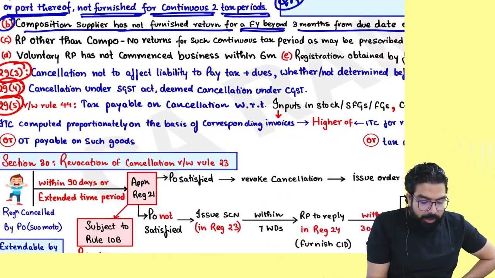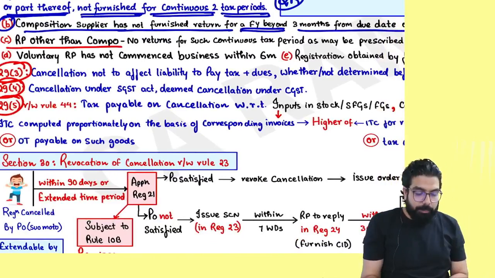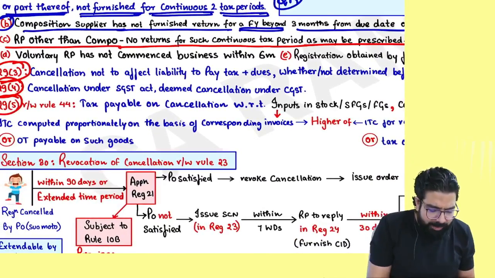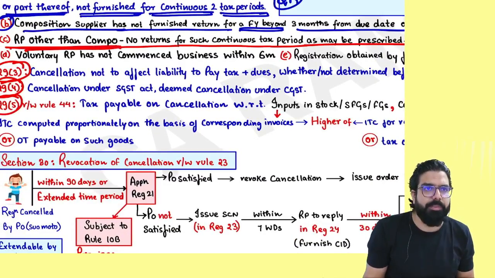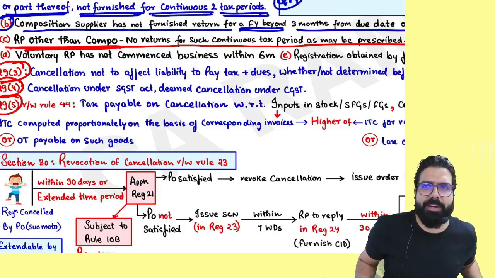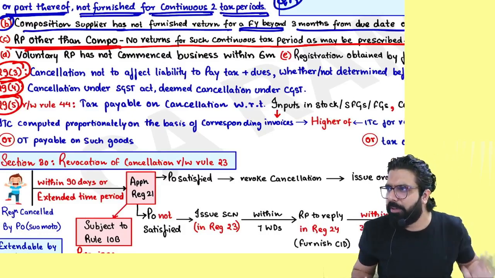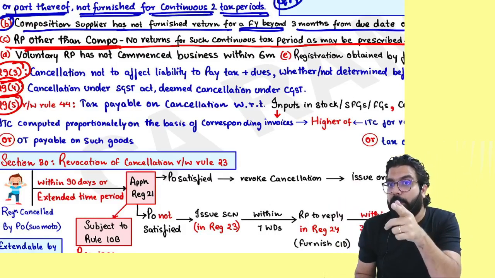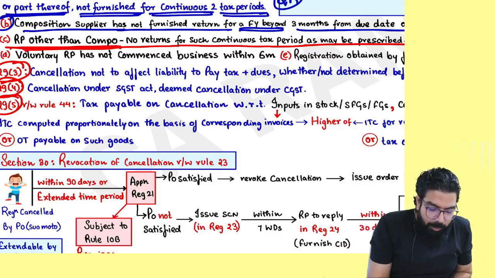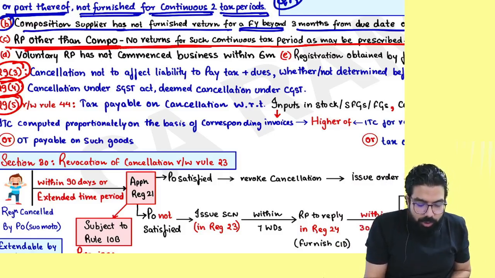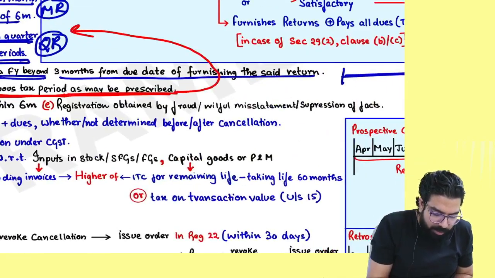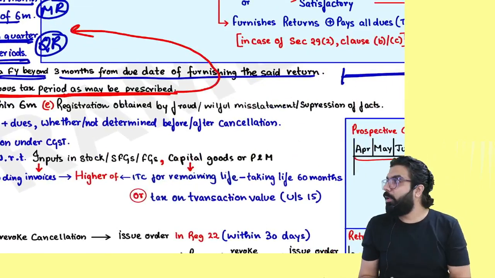The next one, a registered person other than a composition person, with no return for a continuous tax period as may be prescribed. What is it, everyone? Registered person other than composition person, a normal person. If a normal person does not file his return for how many months? 6 months or 2 quarters, his registration will be cancelled. They are telling registered person other than composition, no return for such continuous tax period as may be prescribed. And prescribed was here. Can I go ahead, everyone?